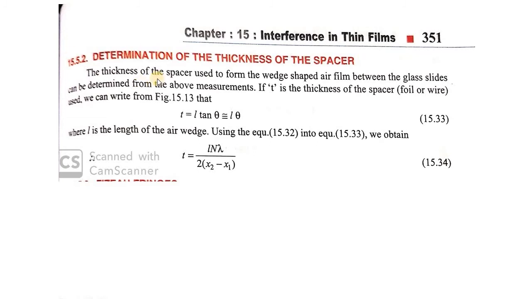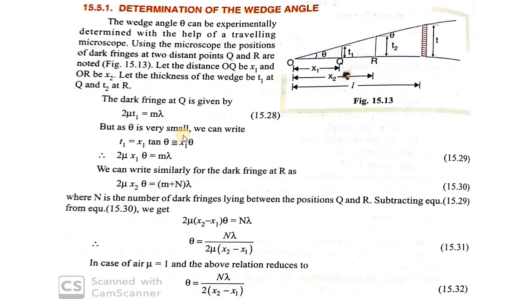So the thickness of the spacer which is used to form the wedge-shaped air film between the glass plates can be determined from the above measurements. If T is the thickness of the spacer, and L is the length of the wedge arrangement we have used,